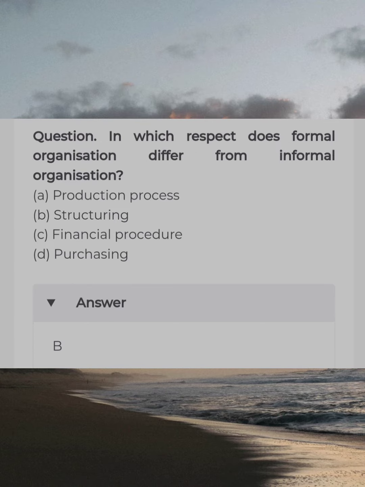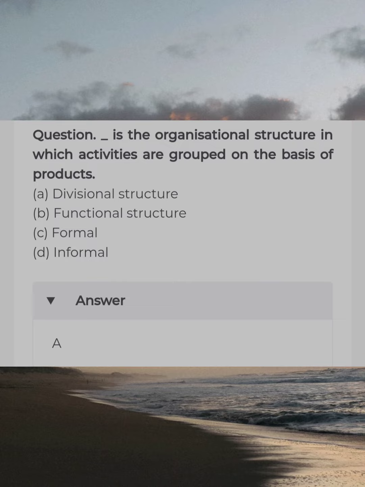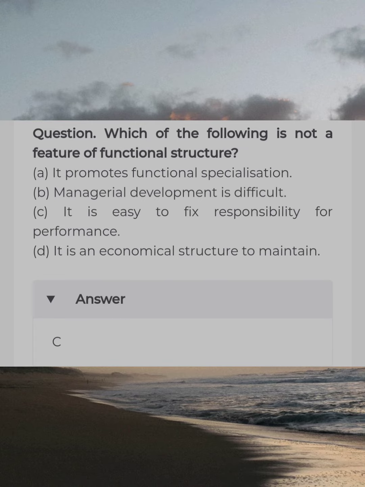In which respect does formal organization differ from informal organization? Answer B. Structuring. Dash is the organizational structure in which activities are grouped on the basis of products. Answer A. Divisional structure. Which of the following is not a feature of functional structure? Answer C. It is easy to fix responsibility for performance.